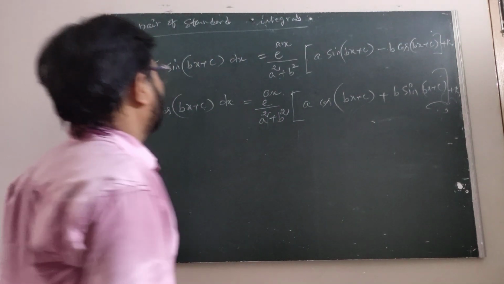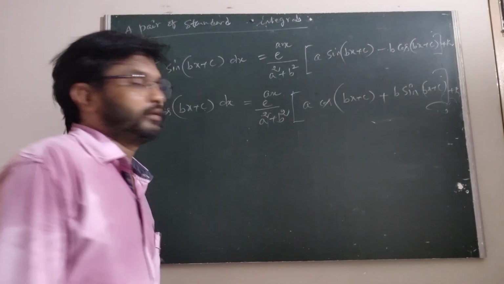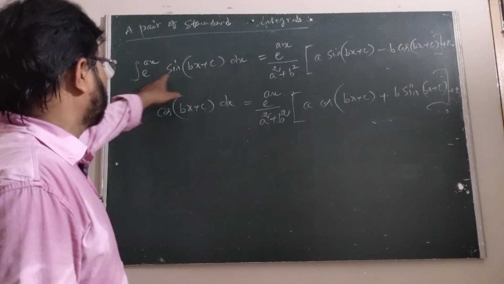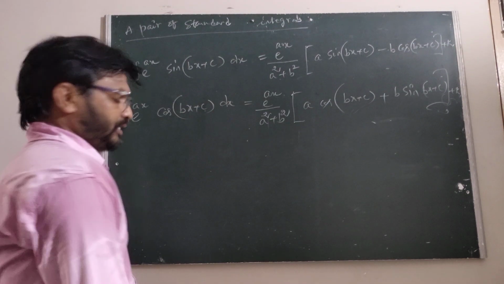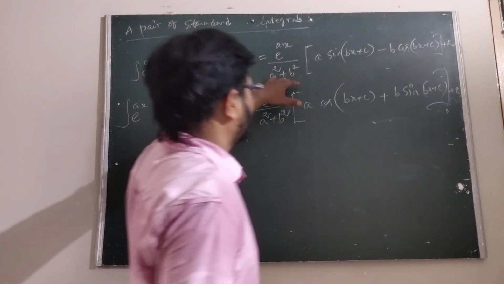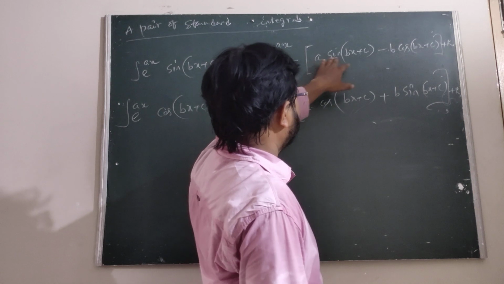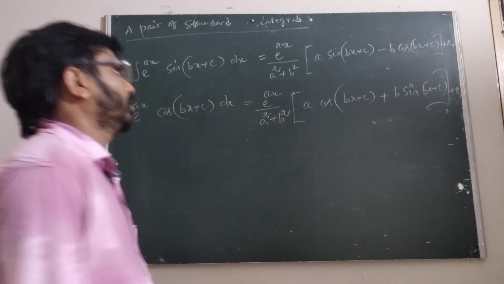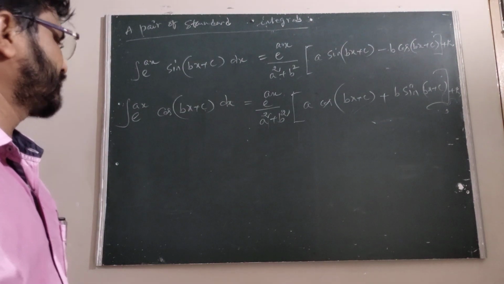A pair of standard integrals. So here, the integral of e power ax into sine of bx plus c into dx is e power ax upon a square plus b square into a into sine of bx plus c minus b into cos of bx plus c, plus k.